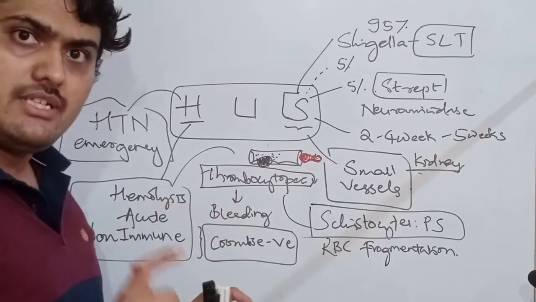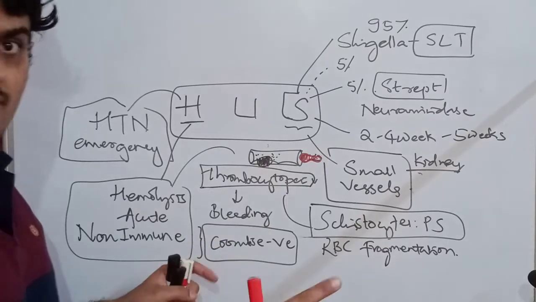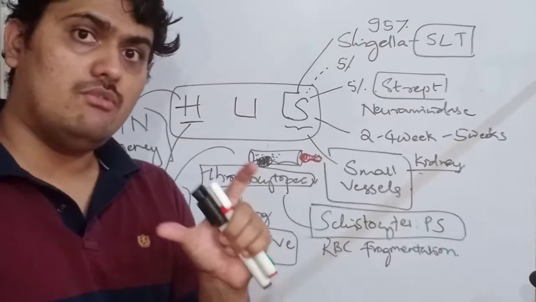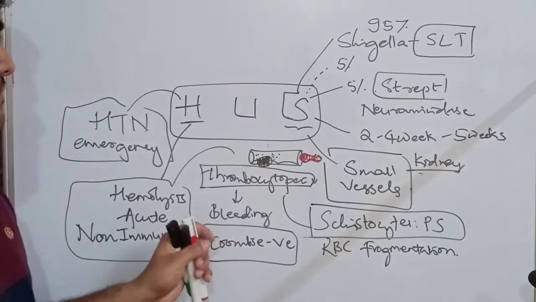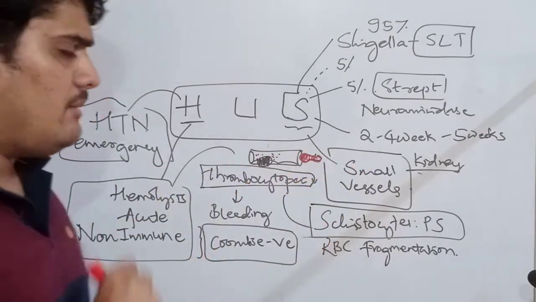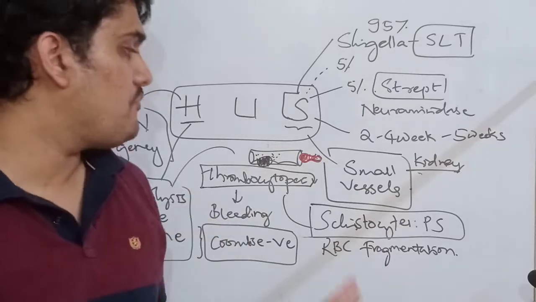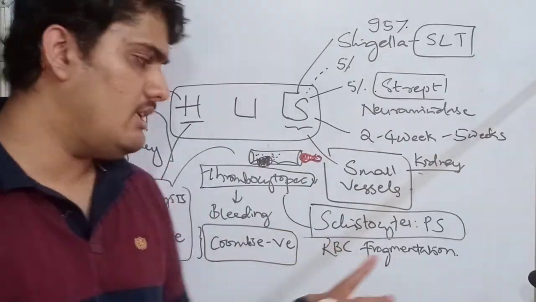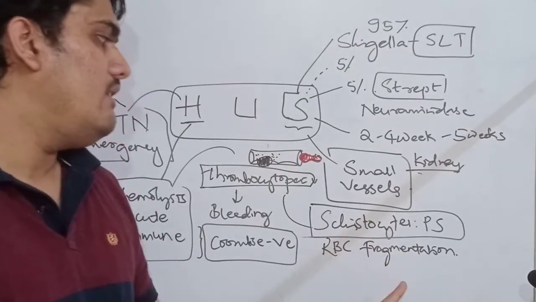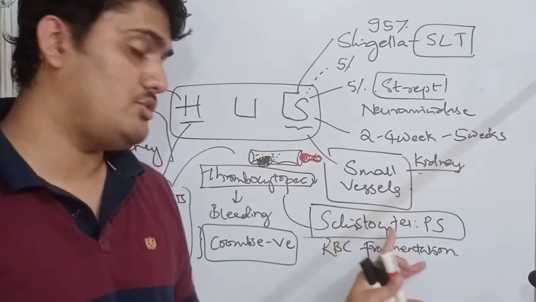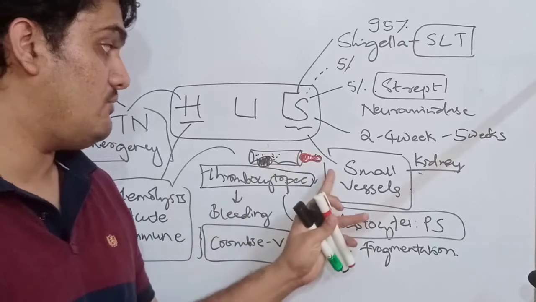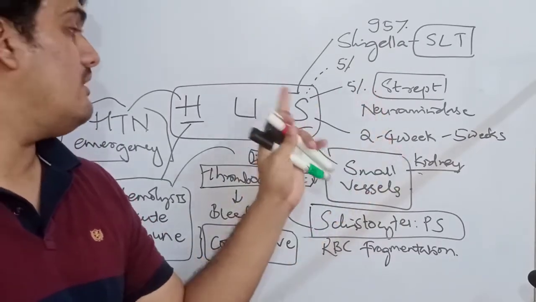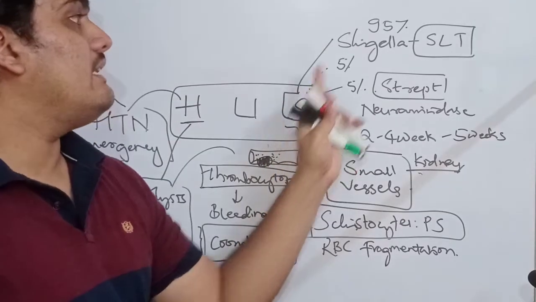So when small vessels of the kidneys are affected, what will be the next phase? A platelet plug will form because of big von Willebrand factor. Von Willebrand factor attracts many platelets, leading to thrombocytopenia. When RBCs squeeze through these plugs, there will be RBC fragmentation, leading to a peripheral smear showing schistocytes. Yes for schistocytes, yes for small vessels, 2 to 4 weeks, and yes for streptococcal infection,